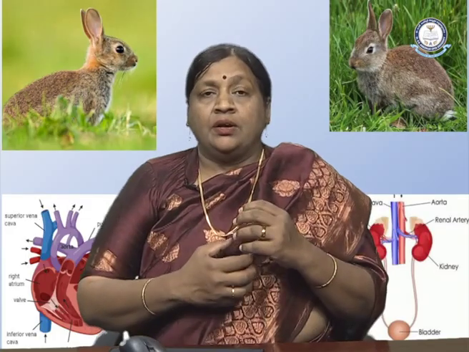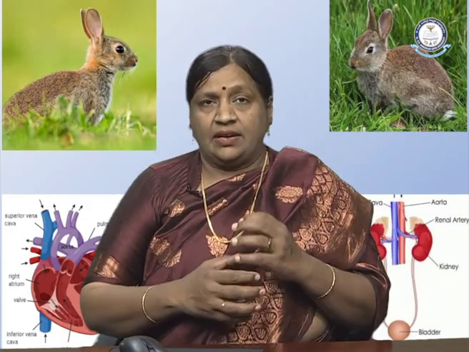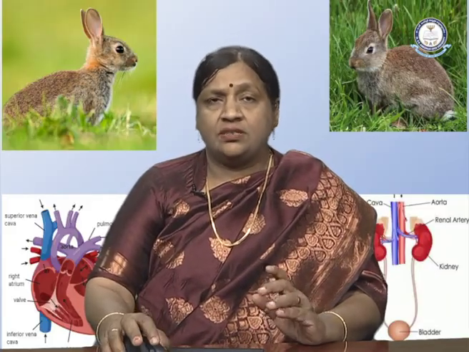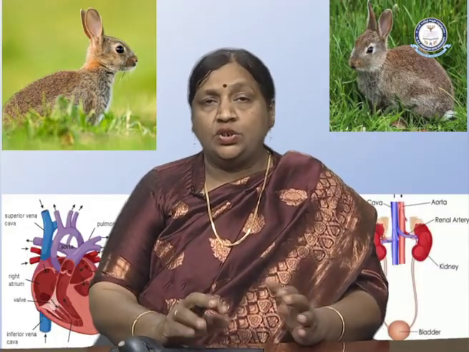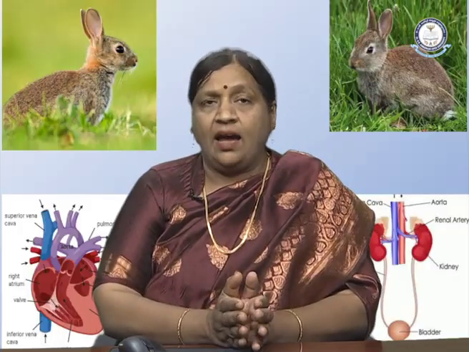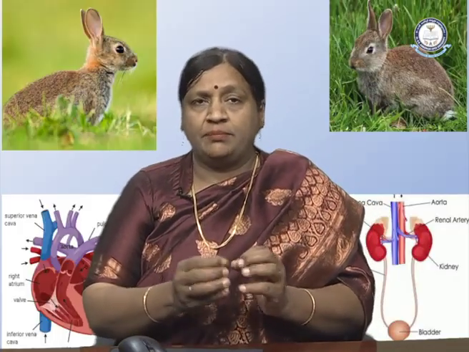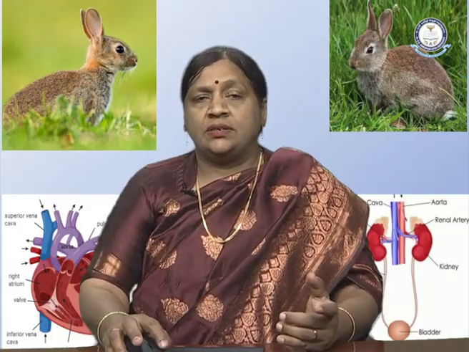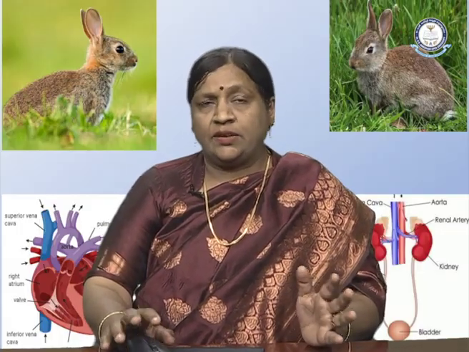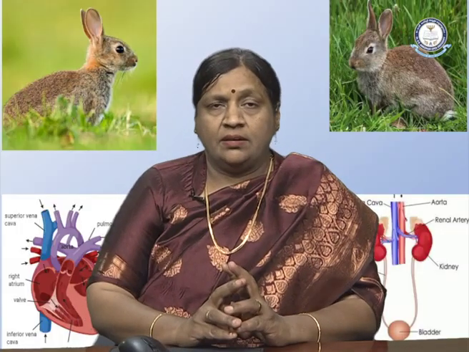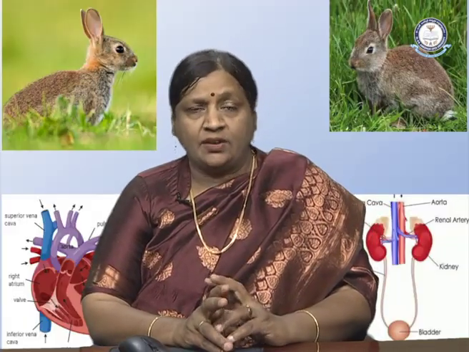This contraction is called systole, whereas the relaxation is called diastole. Systole and diastole together are referred to as a heartbeat, often heard as the lub-dub sound. So this is one of the important aspects of the heart, the systole and the diastole.